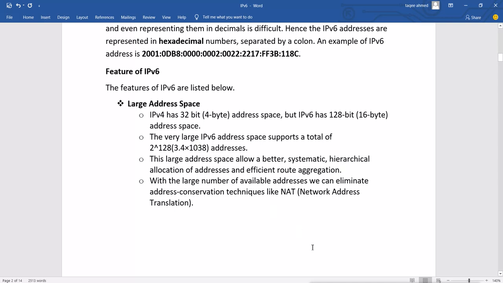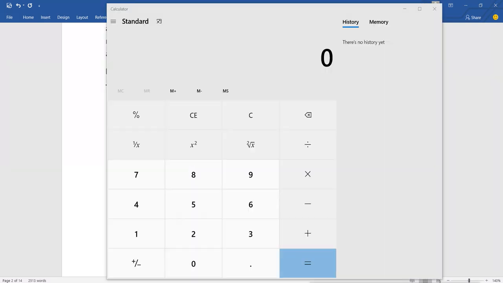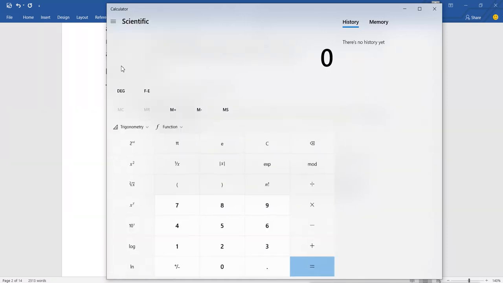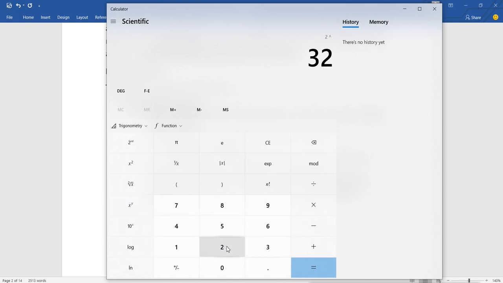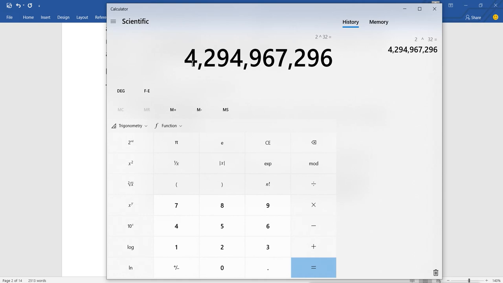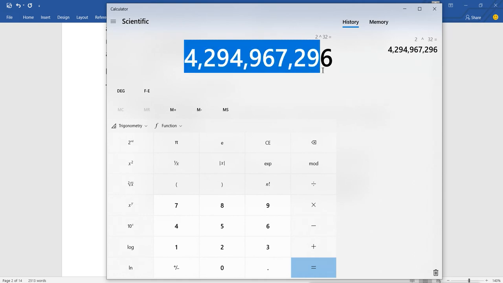I will show you in the calculator. I'll go for the scientific one. If I do 2 raised to 32 for IPv4, you get this number of addresses.